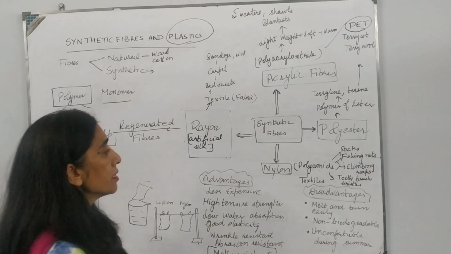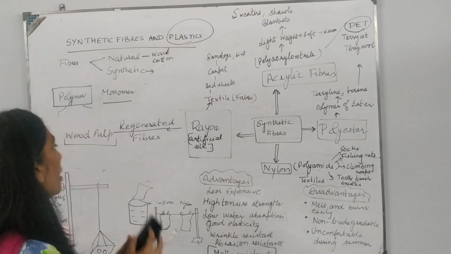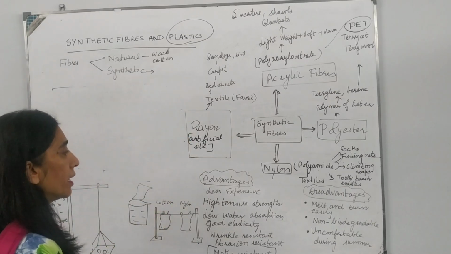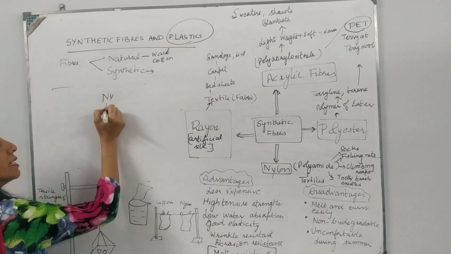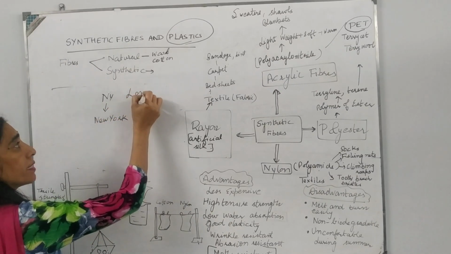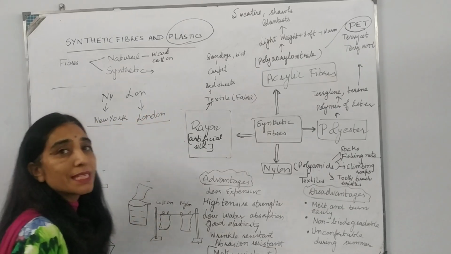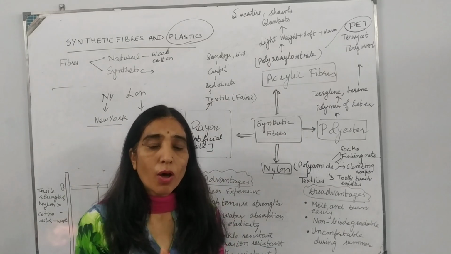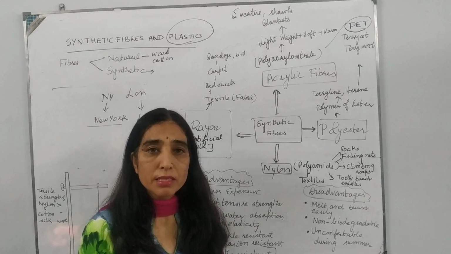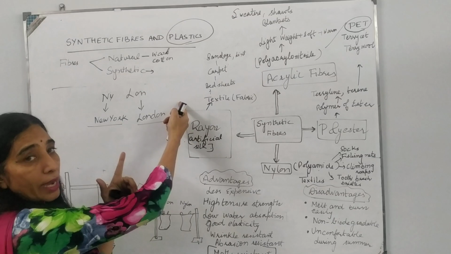Then the next fiber that we are going to start is nylon. The name of nylon is very interesting. NY is derived from New York. LON is derived from London. So its name is derived from two cities. Basically, this nylon was produced simultaneously in two cities, so both the cities' names are combined together to form nylon.